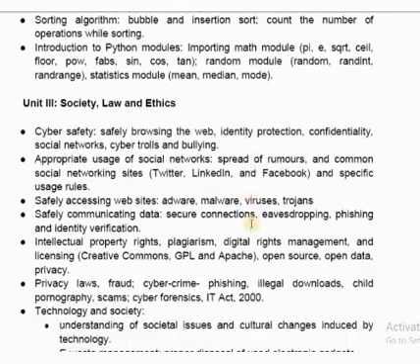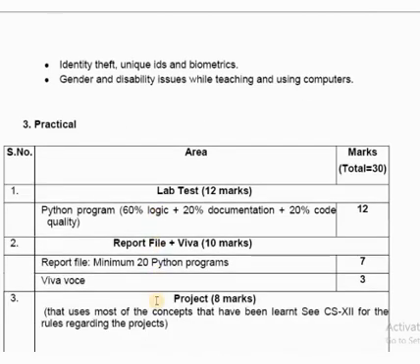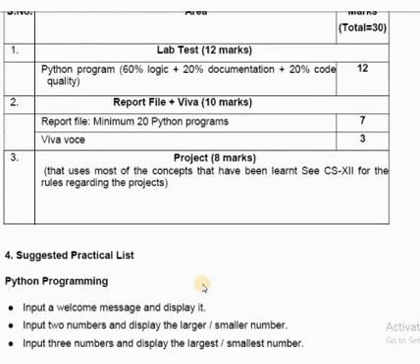Third unit is society, law and ethics, 15 marks, and this topic is basically covering all the ideas that we have to face while living in a society. What are the different rules and ethics, and what are the cyber concepts that everyone should know. So the detailed idea of these things is given in this topic. So this is the third topic. Now this is something about practical, 30 marks, so we'll discuss it later on.